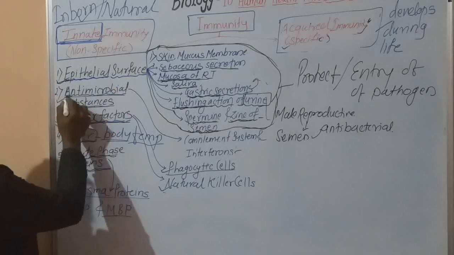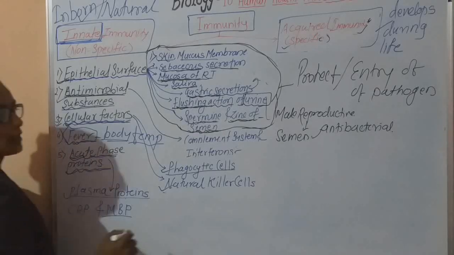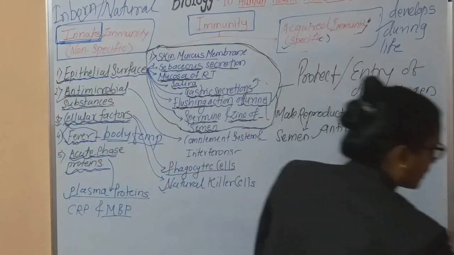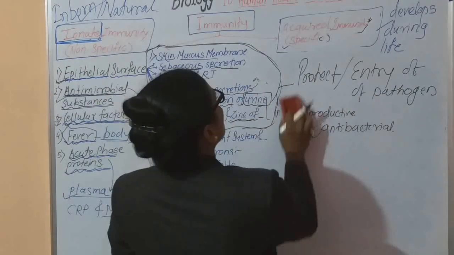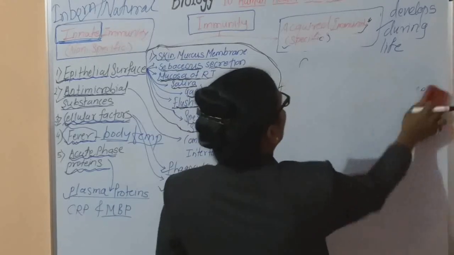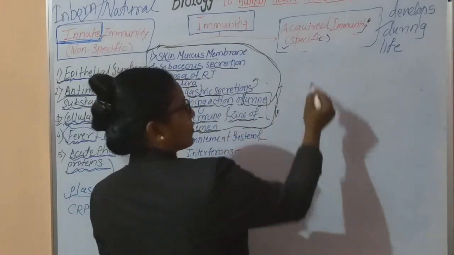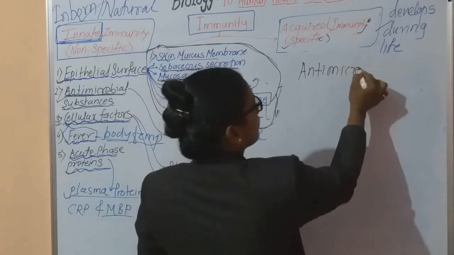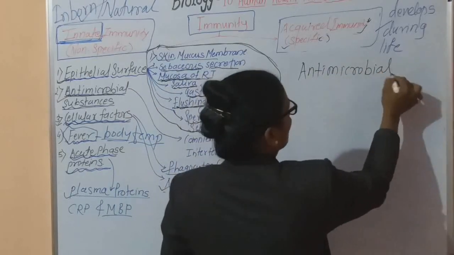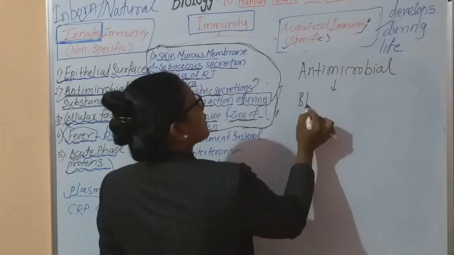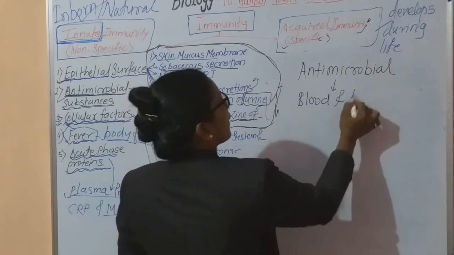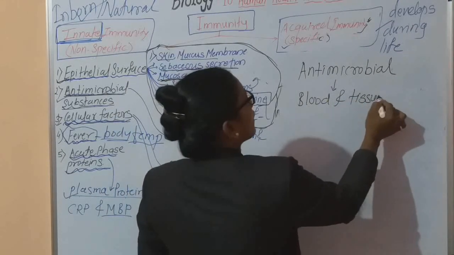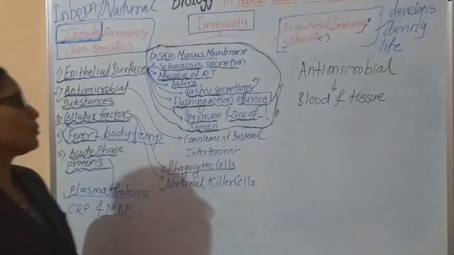Now the second one is the antimicrobial substances. These antimicrobial substances are present in our blood and tissues. See, the antimicrobial substances. Where are these present? These are present in our blood and tissues. Now what do these antimicrobial substances mean?